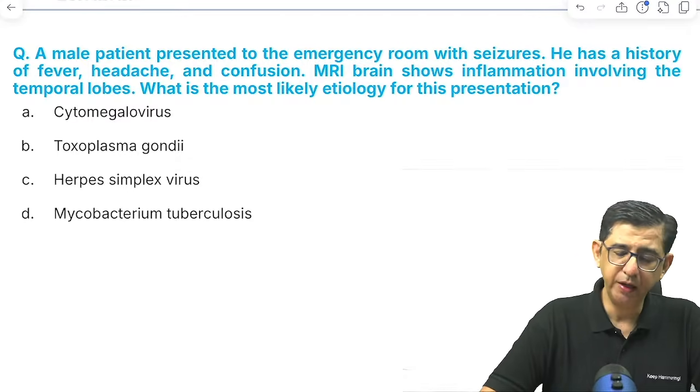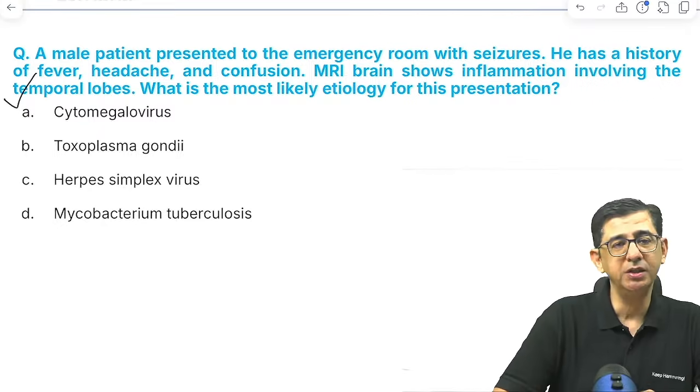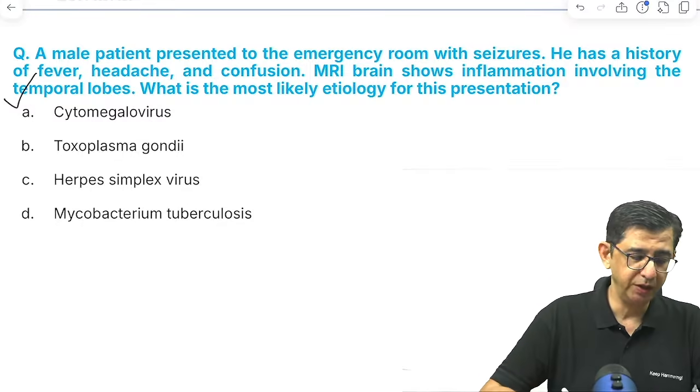A patient presented to the emergency room with seizures and there is a history of fever, headache and confusion and there is inflammation involving the temporal lobe. The moment I say temporal lobe, answer becomes very easy. It would be herpes simplex virus in this case.